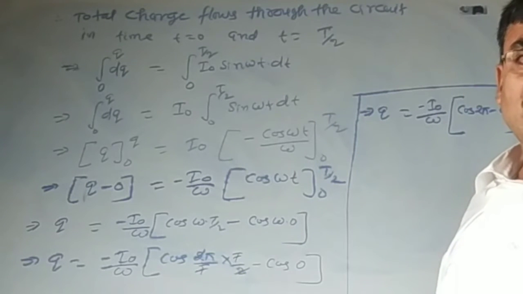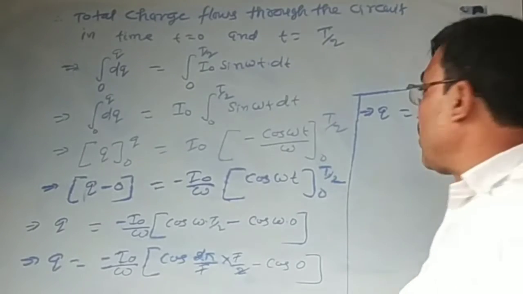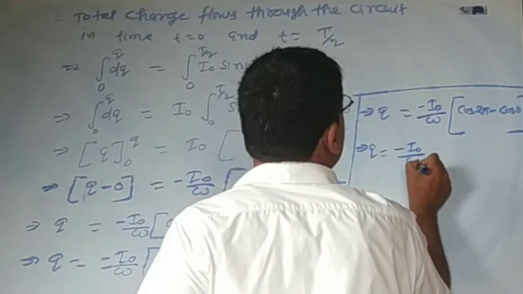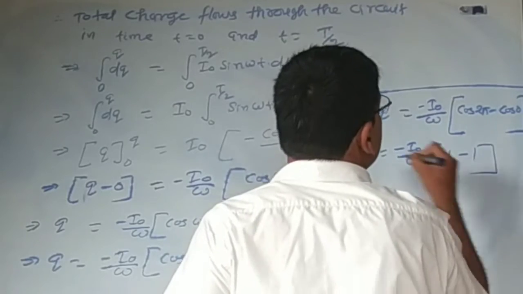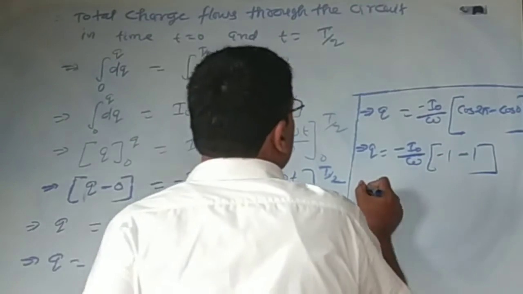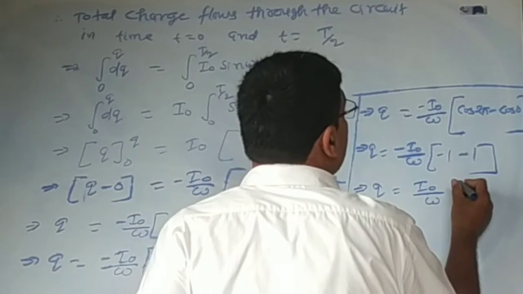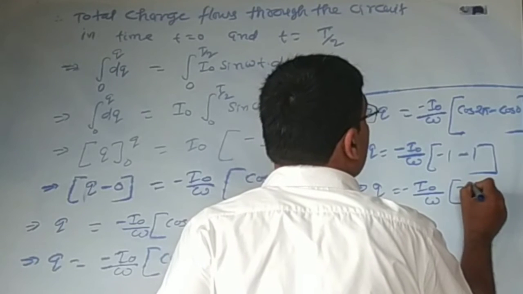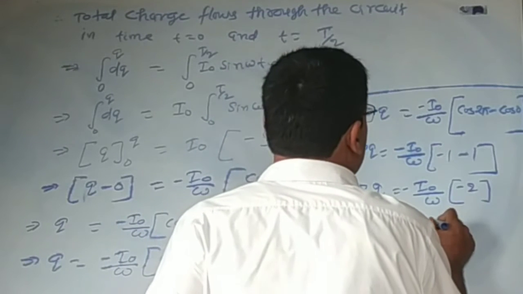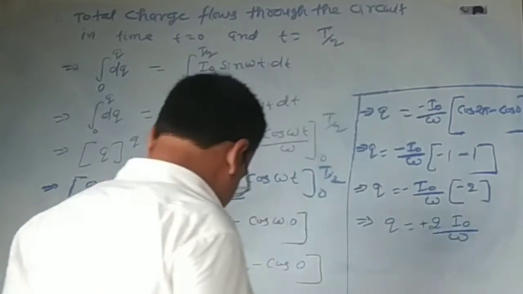Do you know what is the value of cos 2 pi? Yes, it is 1. Therefore, q is equal to minus I naught upon omega into 1 minus... cos 0 is also equal to 1. Therefore, q is equal to 2 I naught upon omega.